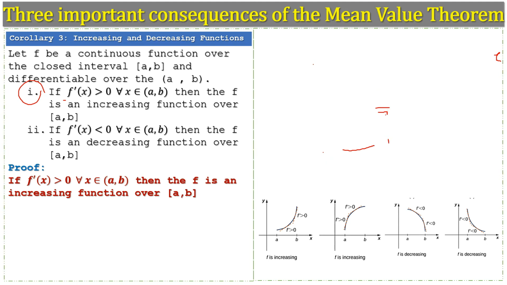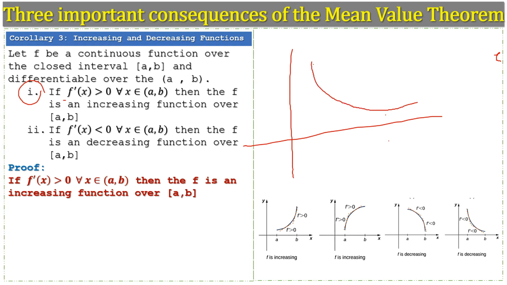Second situation, suppose we have a graph of the function like that, and here we have A and B. As x is increasing, and the derivative of the function is less than 0 or negative, we can see the function is decreasing in this interval, and this means the behavior of the function is decreasing.